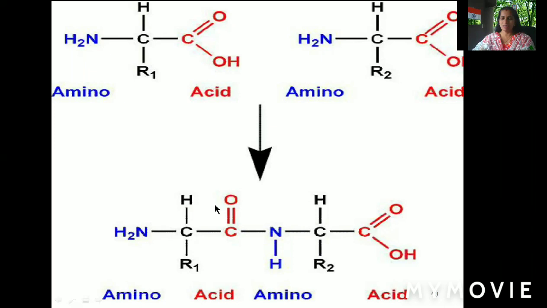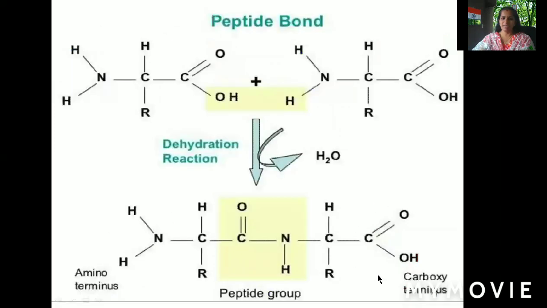In a double-stranded DNA molecule, you always mention the 5' end and 3' end. Likewise, in protein you can use the terminology N terminus and carboxyl terminus. So you can see here this is the amino terminus and this is the carboxy terminus. In the center you can see the strong covalent peptide bond, whereas R represents the different types of amino acids, with different side chains observed in the R group, variable group or side chain group.